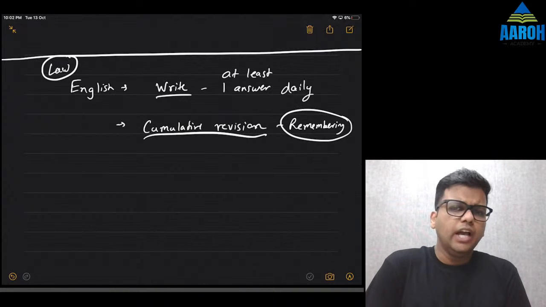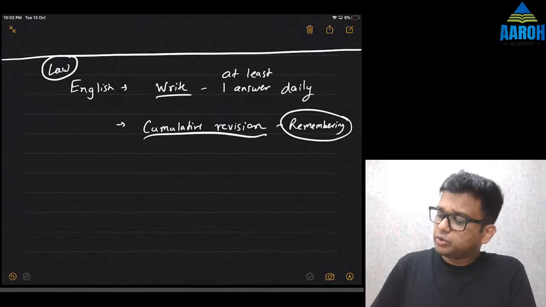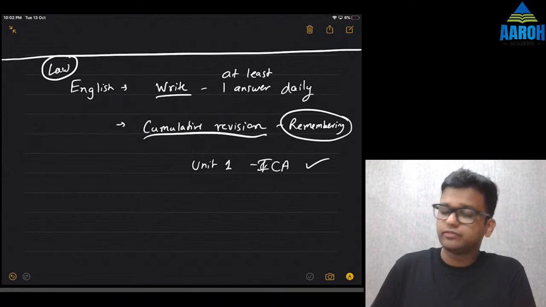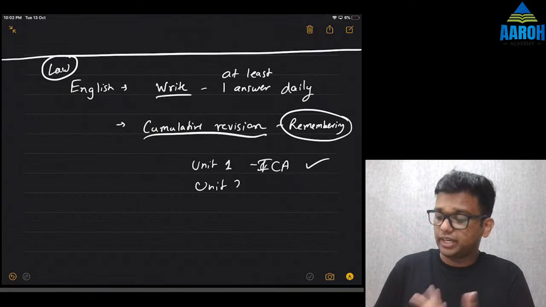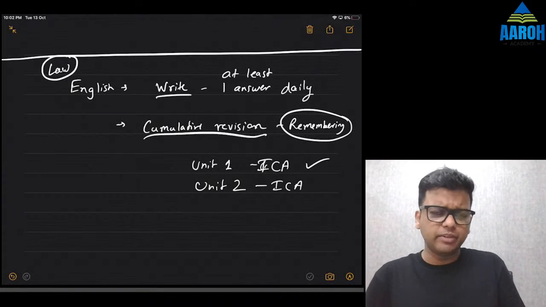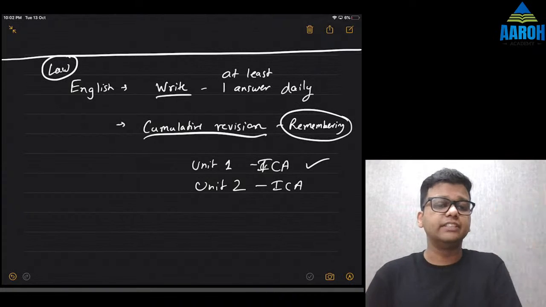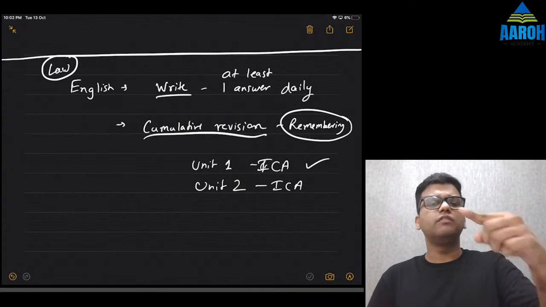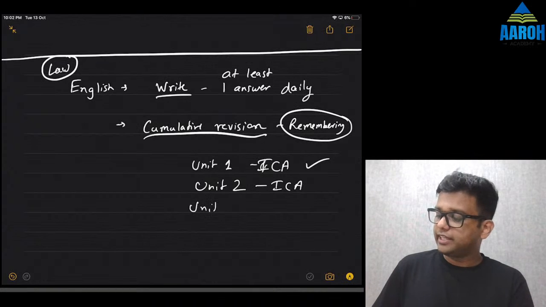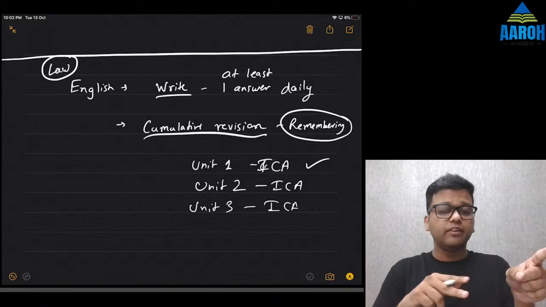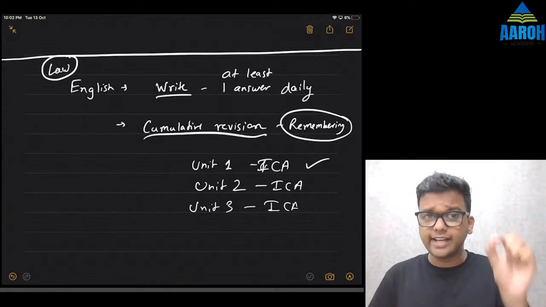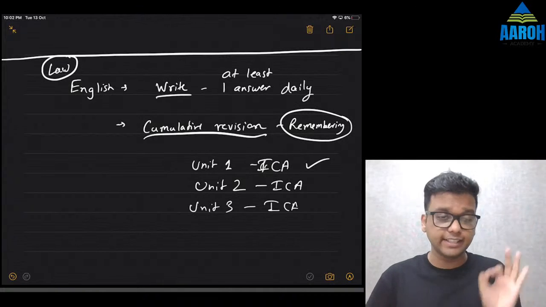Because how cumulative revision helps is, let's say you have studied Unit 1 of Contract Act. When you go to Unit 2 or whatever next chapter you are selecting, first come back to Unit 1. Take 15-20 minutes. Only read headings, only read pointers. Once you go through headings, then come back to Unit 2 and start your studies. Then once you go to Unit 3, again come back to Unit 1, take 15-20 minutes or half hour even, read only headings of Unit 1, Unit 2, all the headings, no content at all, only headings.